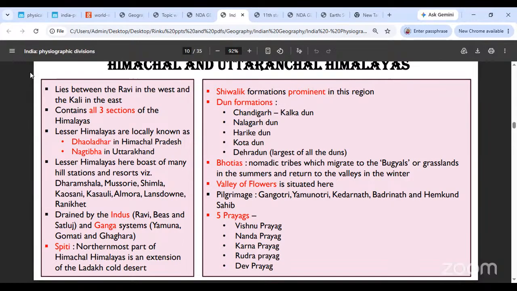Major pilgrimage centers like Gangotri, all the Char Dham: Gangotri, Yamunotri, Kedarnath, Badrinath you'll find over here, and then Hemkund Sahib. That's the famous Gurdwara over there, in Uttarakhand, with hot springs right next to the Gurdwara and the river Parvati flowing right next to it. Famous site. I'm sure you all have seen that. All the five major prayags are found within these Himalayas: the Vishnu Prayag, Nanda Prayag, Karna Prayag, Rudra Prayag, and Dev Prayag. Okay?